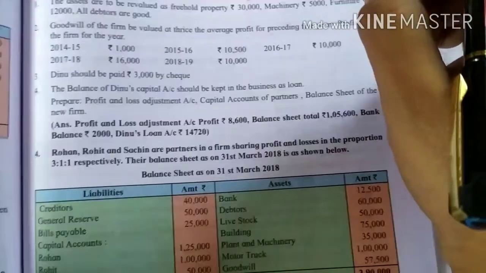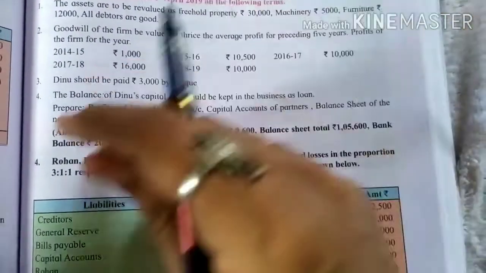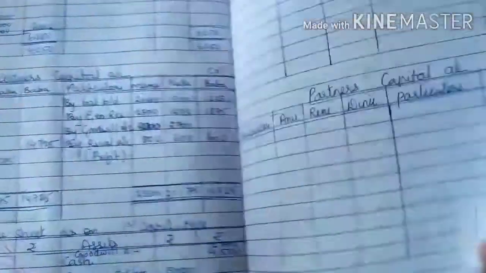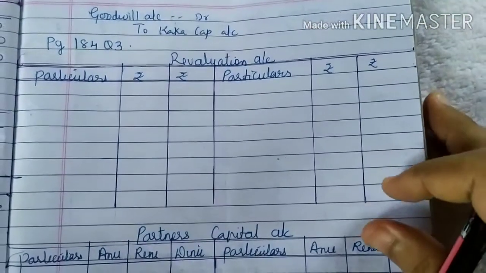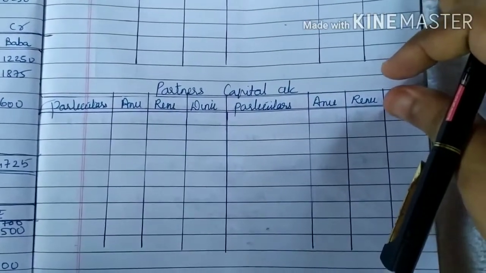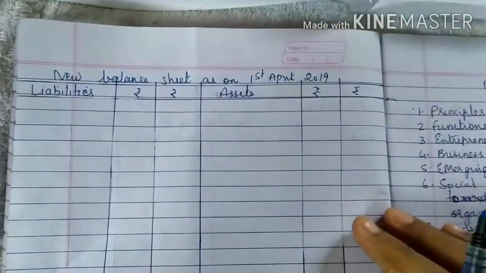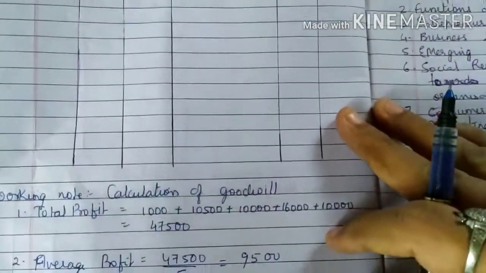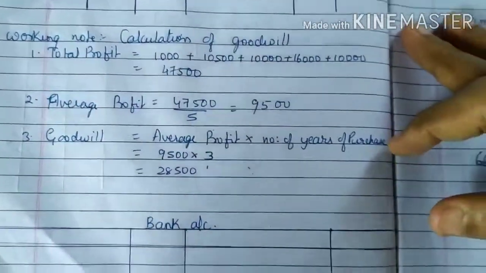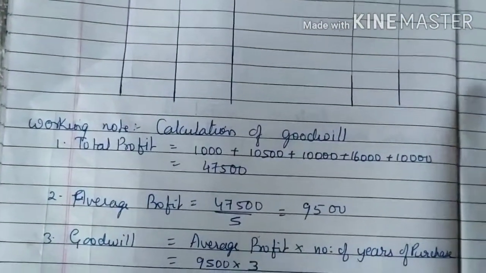Prepare profit and loss adjustment account, capital accounts of partners, balance sheet of the new firm. So very first we will have a working note of what accounts we are going to prepare. We are going to prepare revaluation account. We are going to prepare partners capital account. Then we prepare a new balance sheet. Then we have one working note with respect to the calculation of goodwill, and we prepare a small bank account also. So first, calculation of goodwill.